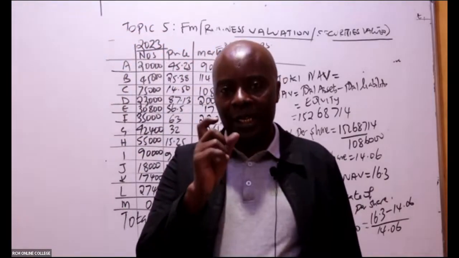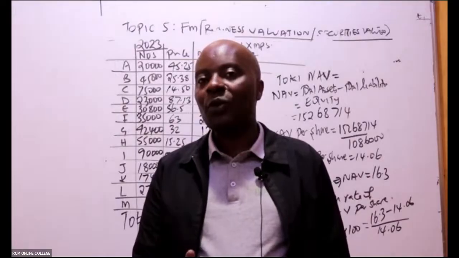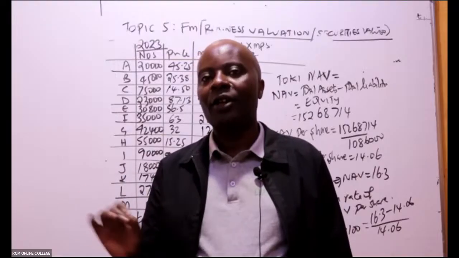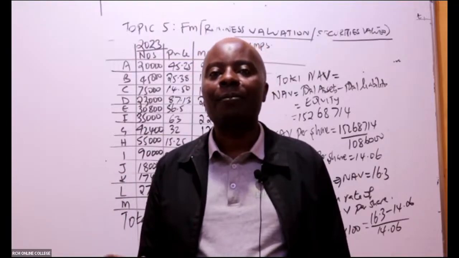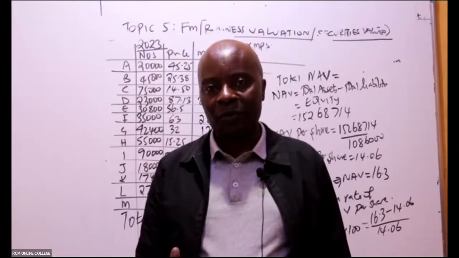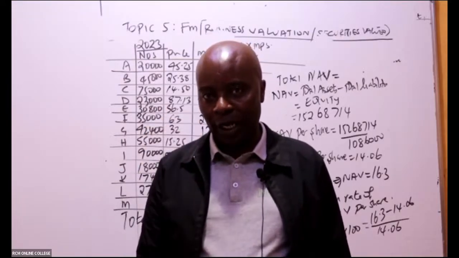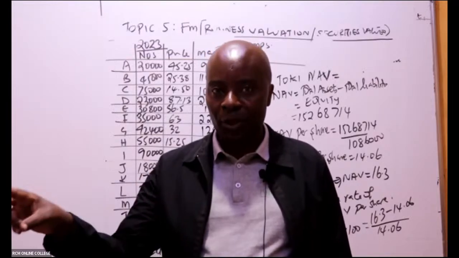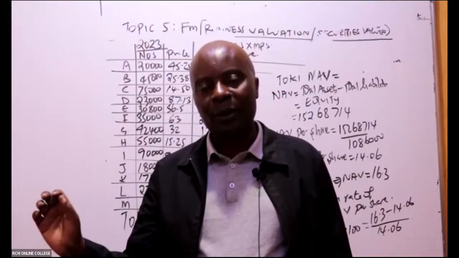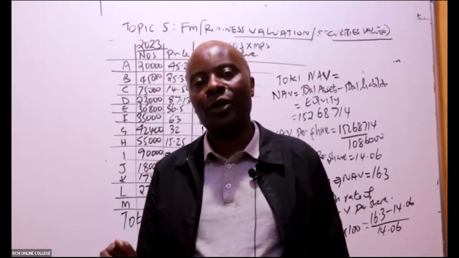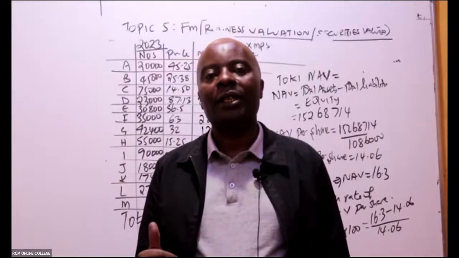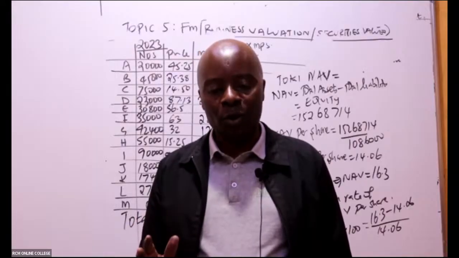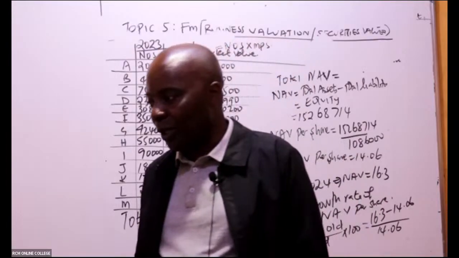I have one key takeaway myself, that in finance, whenever I see number of shares and I see price per share, always multiply. That's very, very key. And then once you get the total market value, remember that's your portfolio value. But they also wanted you to include the cash. There's some cash position held. And then, of course, you subtract expenses to get your net asset value. And then you divide by the number of shares. Once you are at home with that, we are good to go.